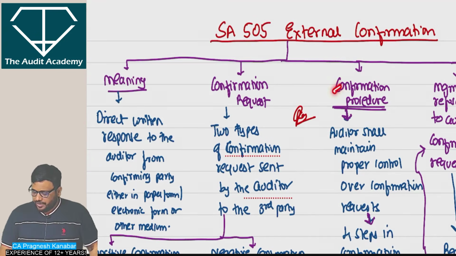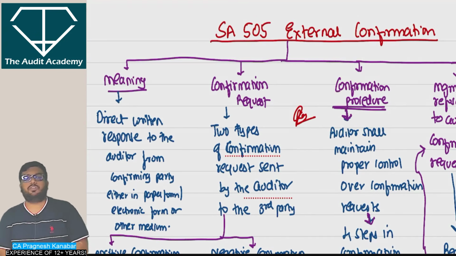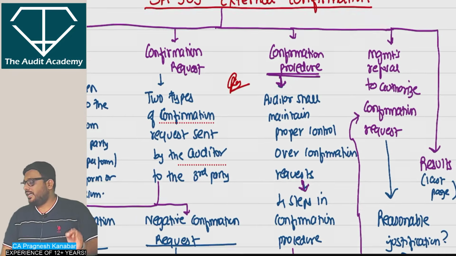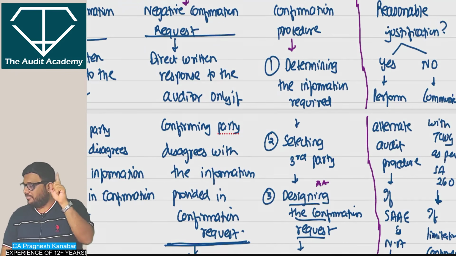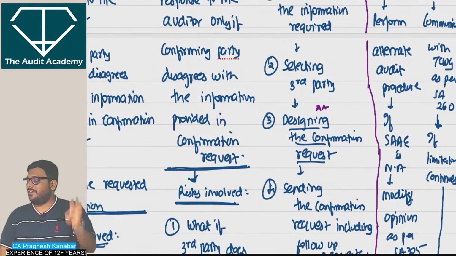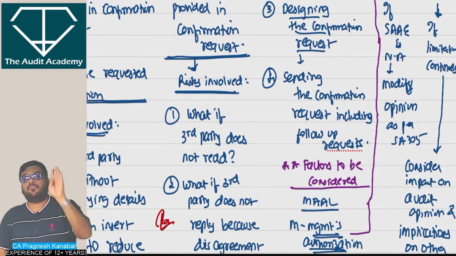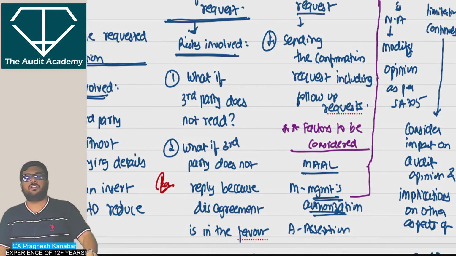Now, when we want to obtain external confirmation, there is a confirmation procedure that has 4 steps. First, I have to determine the information required. I have to select the third party. I have to design the confirmation request, and I have to send the confirmation request, including the follow-up request.